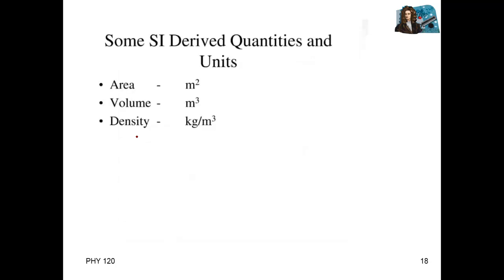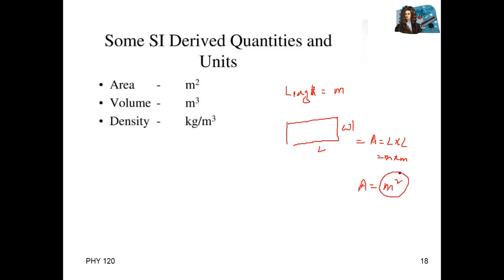Okay, there are also other units, like derived units. These derived units are derived from basic units. For example, for length we use the meter. What is area? Area is length times width. So area equals length times length, because width is also a length. So we have meter multiplied by meter, and what is the unit of area? The area unit is meter square. This one is derived from a basic unit, so it is called a derived unit.